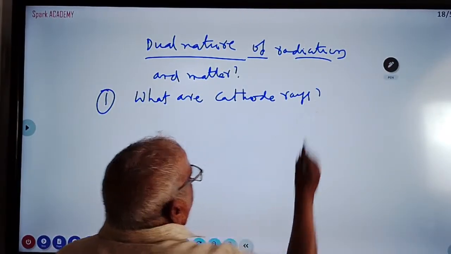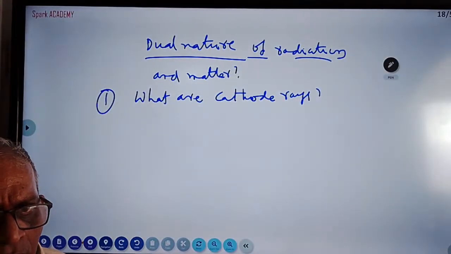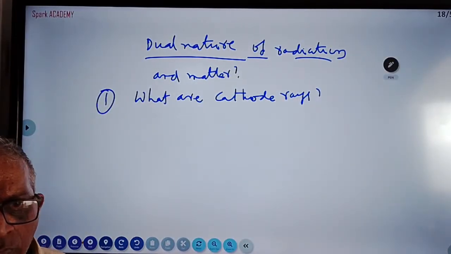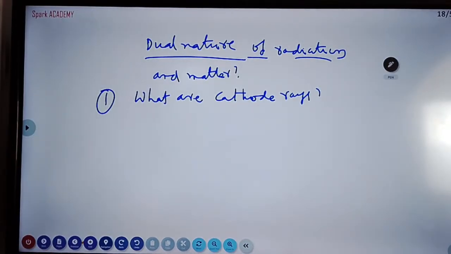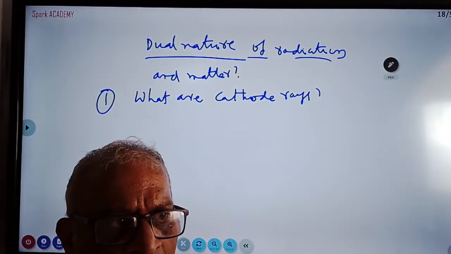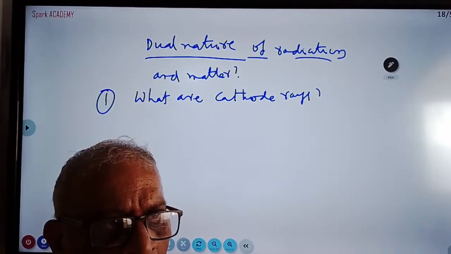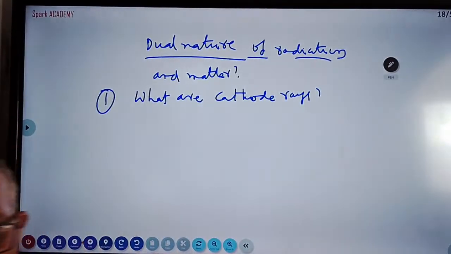What are cathode rays? Cathode rays travel from the surface of the cathode to the anode, normal to the cathode. Cathode rays contain negatively charged particles called electrons.